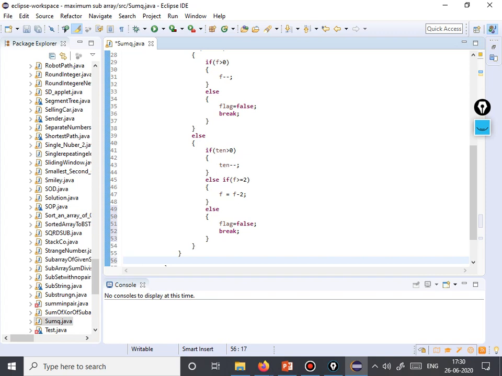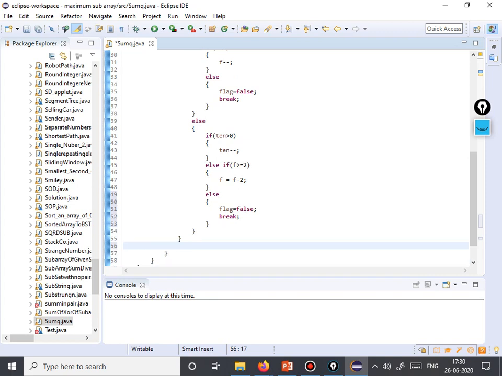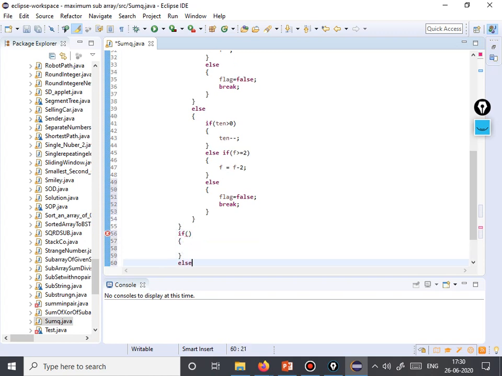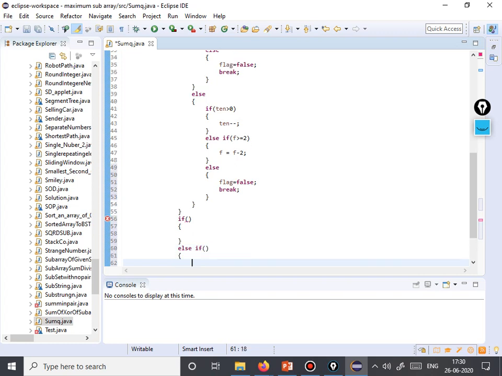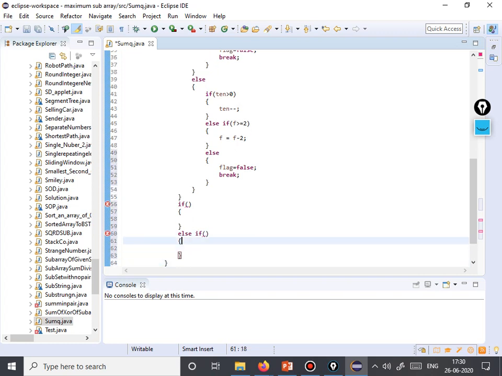If he's unable to do so, he won't be able to process, and the answer would be no. But if he can, we will now increase the count of coins. Nowhere in the above cases are we breaking out of the loop, so we'll accept the coin that the chef would be given. We already checked for 5, but we did not check for 10.